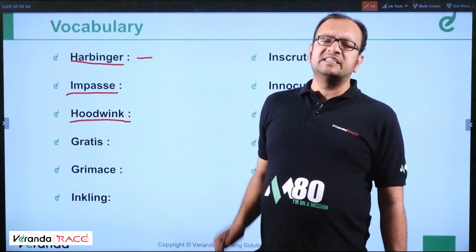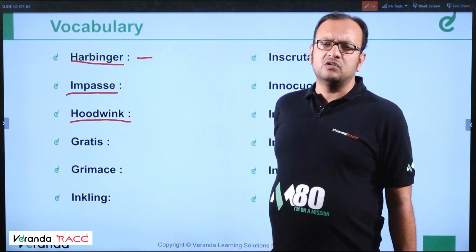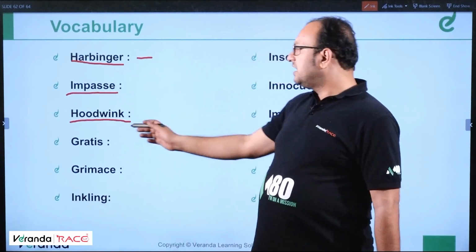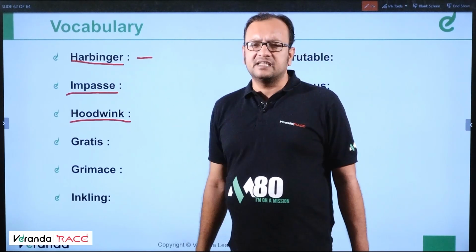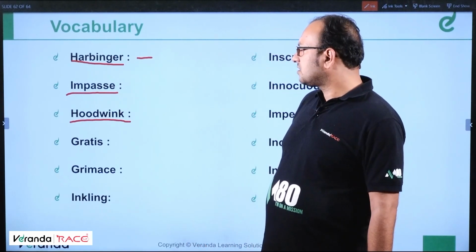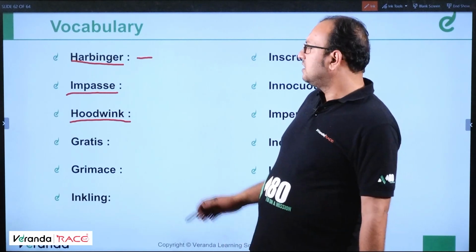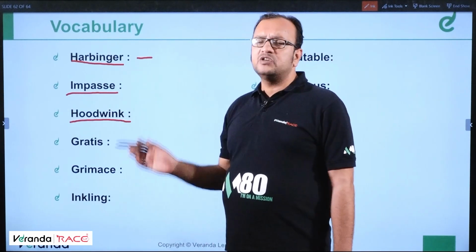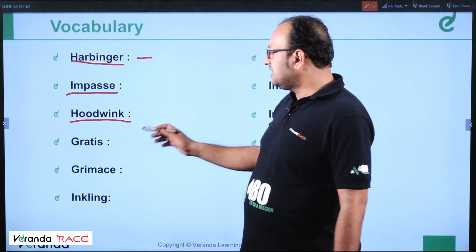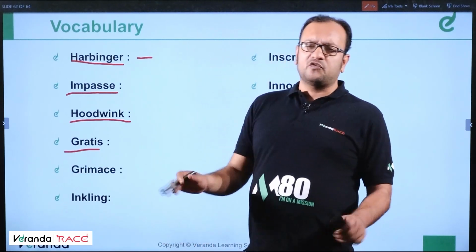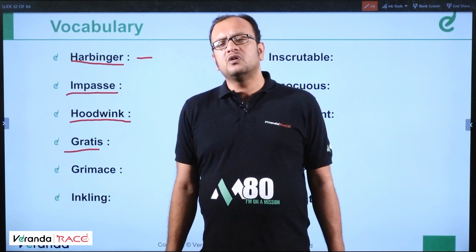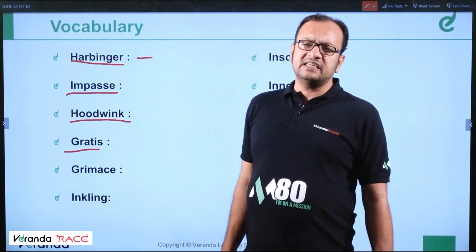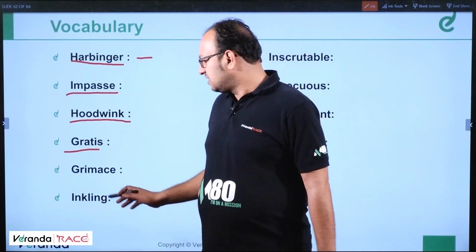Hoodwink. Hoodwink means to deceive someone, to make somebody a fool. So to make someone a fool or to deceive someone is known as hoodwink. Harbinger means messenger or forerunner. Impasse means deadlock or difficult situation. Hoodwink means to deceive someone. Next is gratis. Gratis means free of cost. Remember, it's an adverb. Antonio lent money gratis. Means he gave money free of cost, free of interest.